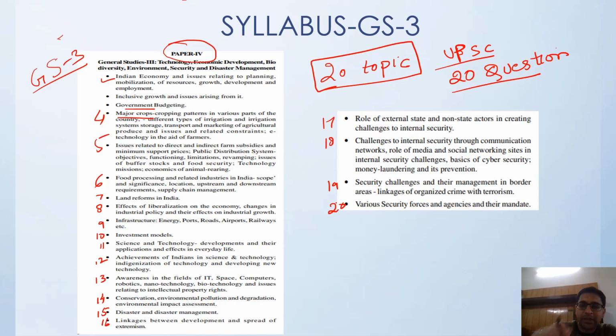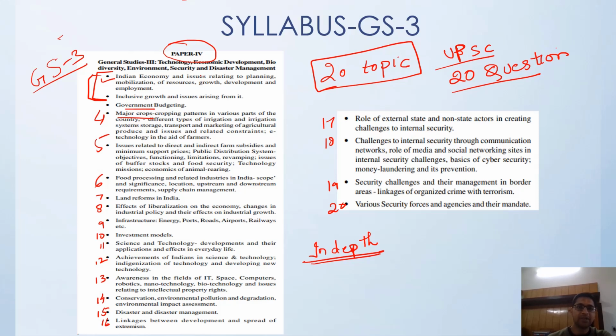So we have to make sure that we have in-depth knowledge of each topic and their subcategorization. If you see over here, this is Indian economy and issues relating to planning, mobilization of resources, growth, development, and employment.